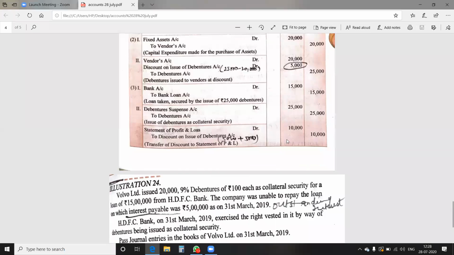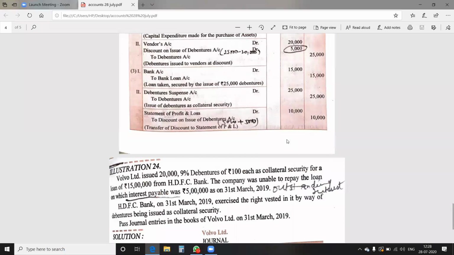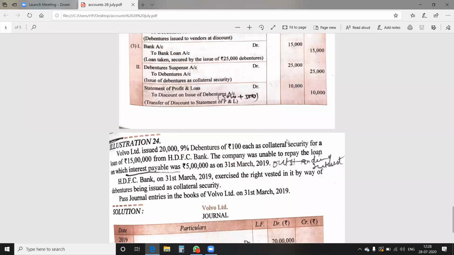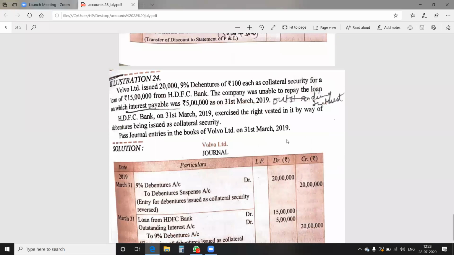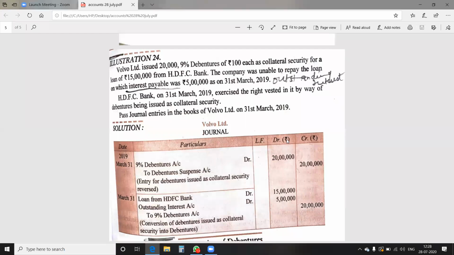Let's do illustration number 24. Then it will be more clear. A new concept will be clear to you related to this. See what is given over here. Volvo Limited issued 20,000 9% debentures of 100 each as a collateral security for a loan of 15 lakh from HDFC Bank. What is given over here?